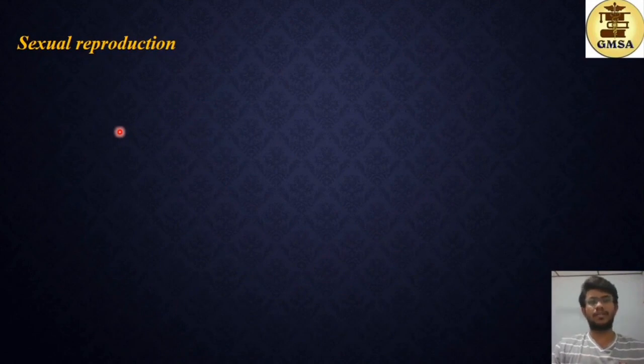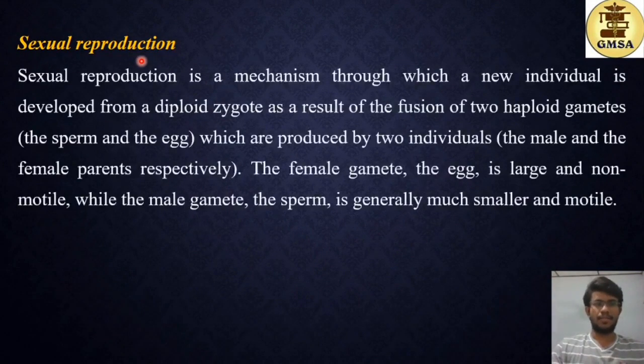Now moving on to our next form of reproduction, sexual reproduction. Sexual reproduction is a mechanism through which a new individual is developed from a diploid zygote, as a result of the fusion of 2 haploid gametes, the sperm and the egg, which are produced by two individuals, the male and the female respectively. So this zygote is what is produced after the fertilization of the male and female gametes.